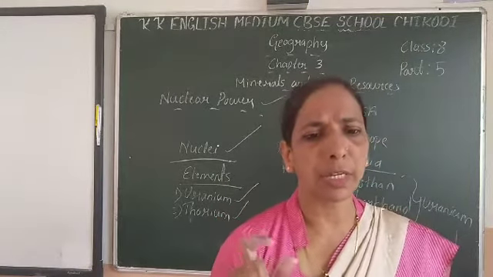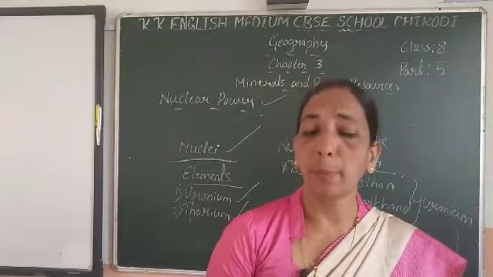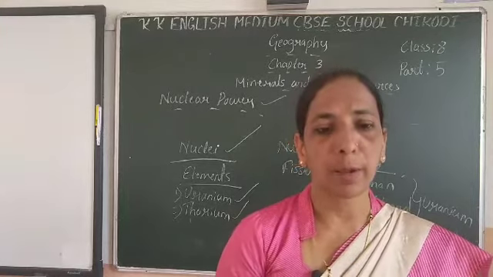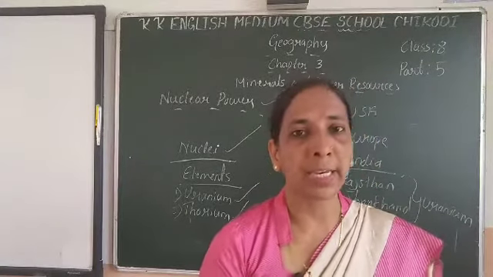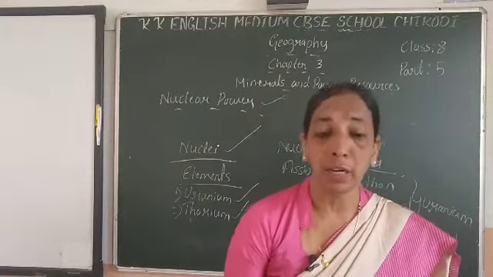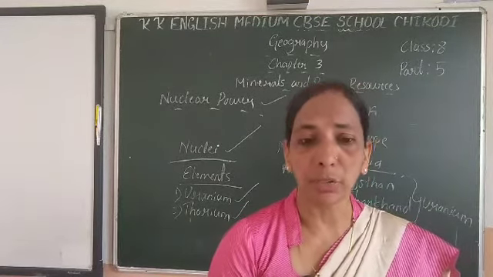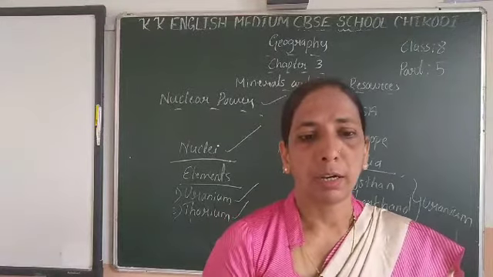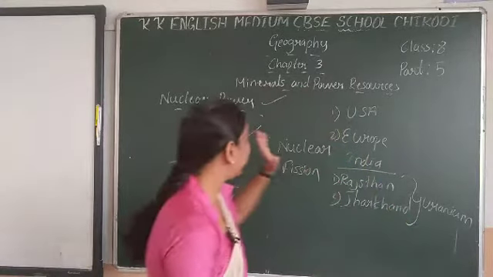The nuclear power stations in India are located in Tamil Nadu, Tarapur in Maharashtra, near Kota in Rajasthan, Uttar Pradesh, and Kaiga in Karnataka. In our country we find nuclear stations in Tamil Nadu, Maharashtra, Rajasthan, and Kaiga in Karnataka.